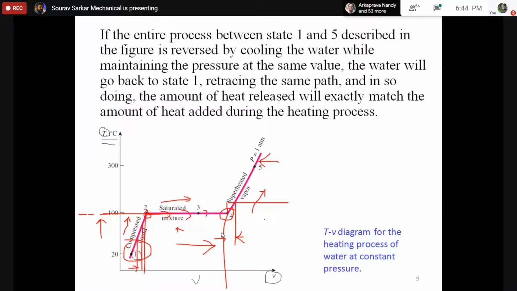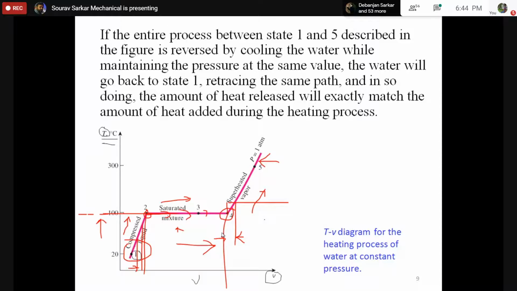Boiling point will increase. How can you say that? Do you have any example of that? Sir, when pressure decreases, the boiling point decreases. Just like at the top of a mountain, the boiling point of water decreases due to the drop of pressure.